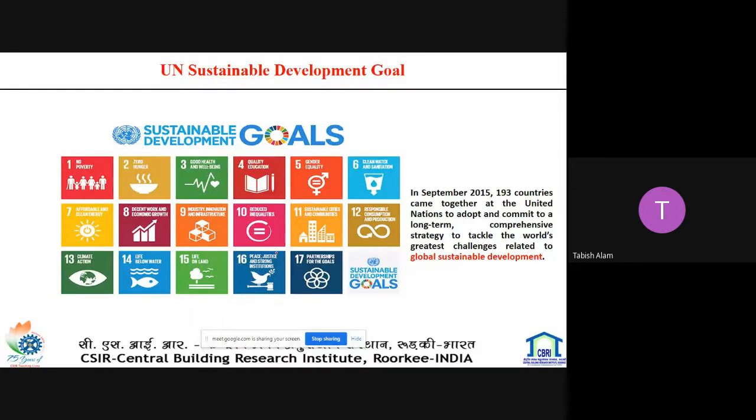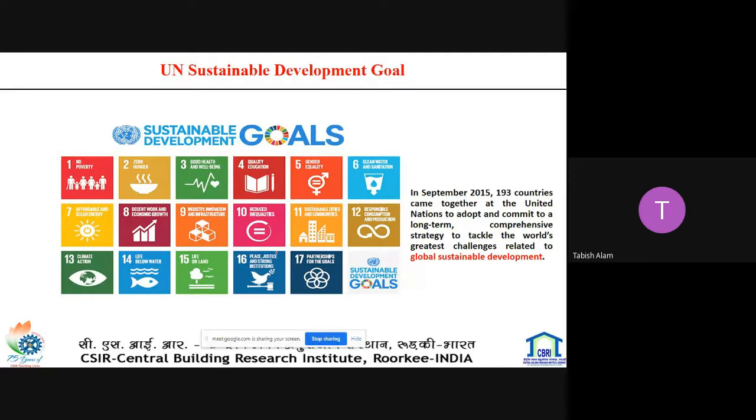These goals were set up in 2015 by the United Nations General Assembly and are intended to be achieved by 2030. They were developed in the post-2015 development agenda as the future development framework to succeed the millennium development goals.